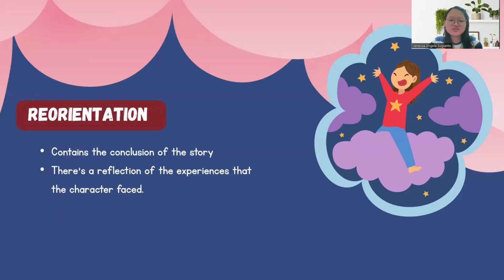Moreover, there is also a reorientation, but this is not a must after the resolution. So the character will give his or her reflection upon the experiences that he or she faced. So this is like a personal reflection in the end of the story, and usually there is a moral story here that we can take or learn from it.